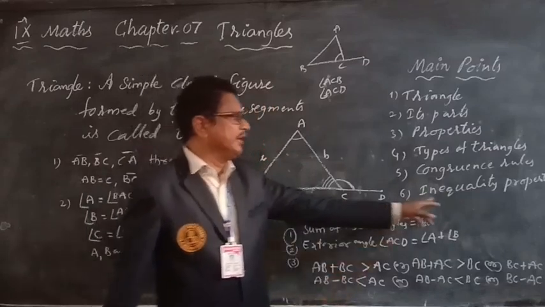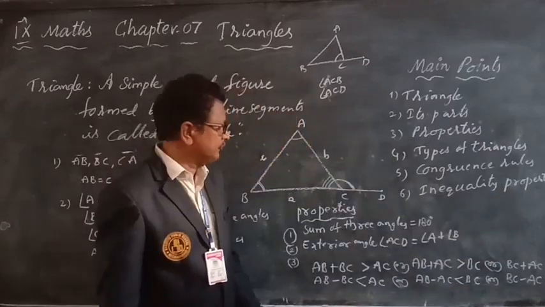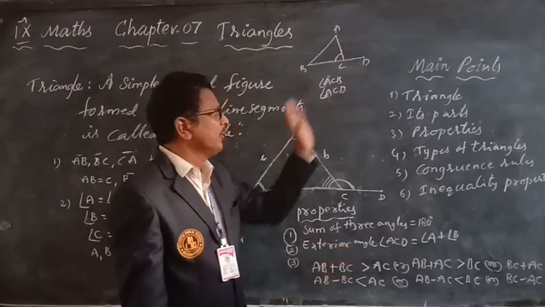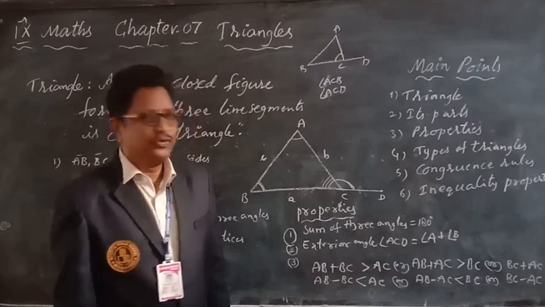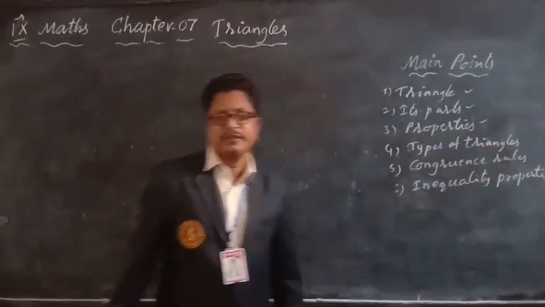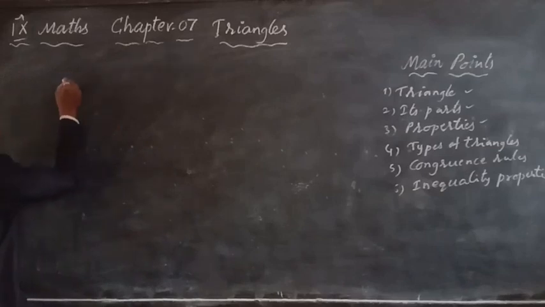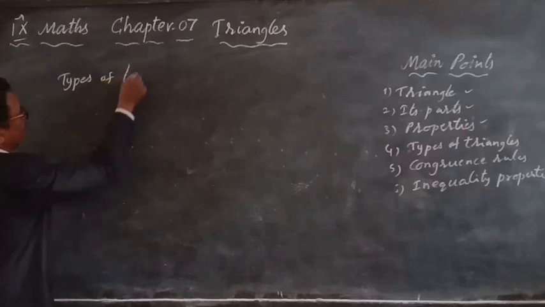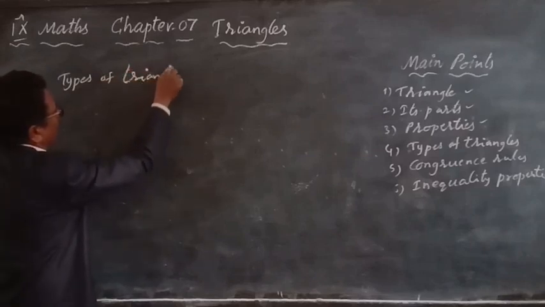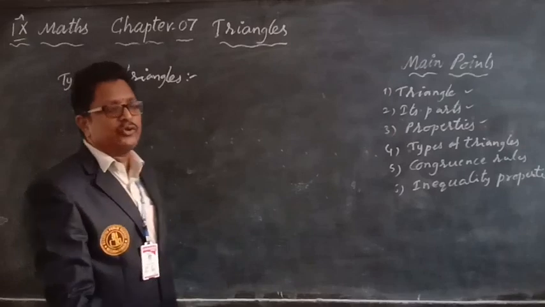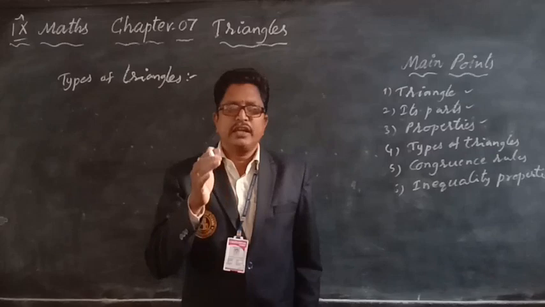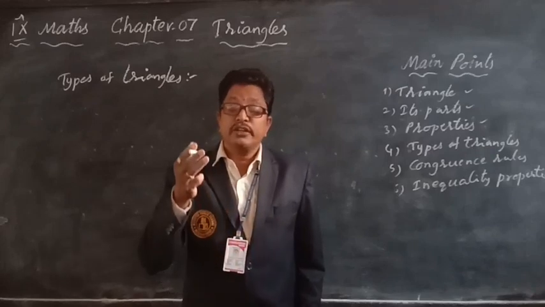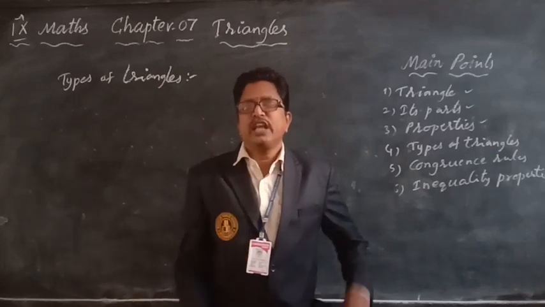These two are called inequality properties. We have learned about properties and inequality properties. Next, types of triangles. Triangles are classified in two ways: one is according to size, where triangles are three types, and the other is according to angles, where triangles are also three types.